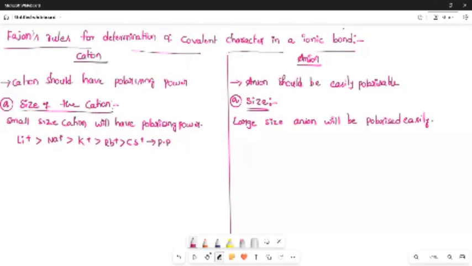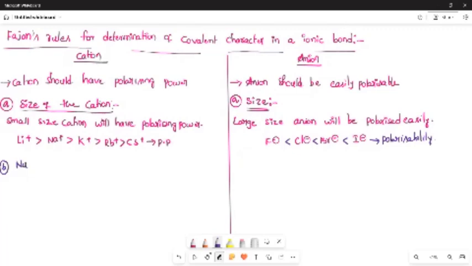For example, F minus, Cl minus, Br minus, and I minus. The size of I minus is greater than Br minus greater than Cl minus greater than F minus. That is the polarizability order also.